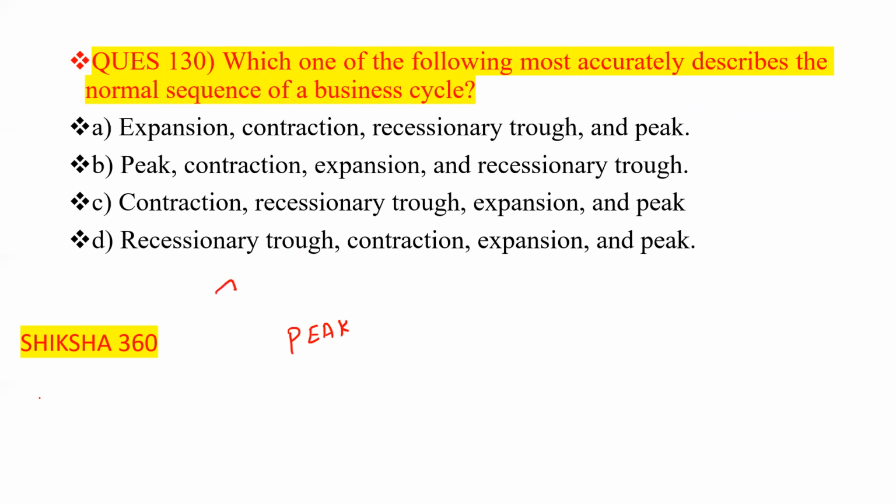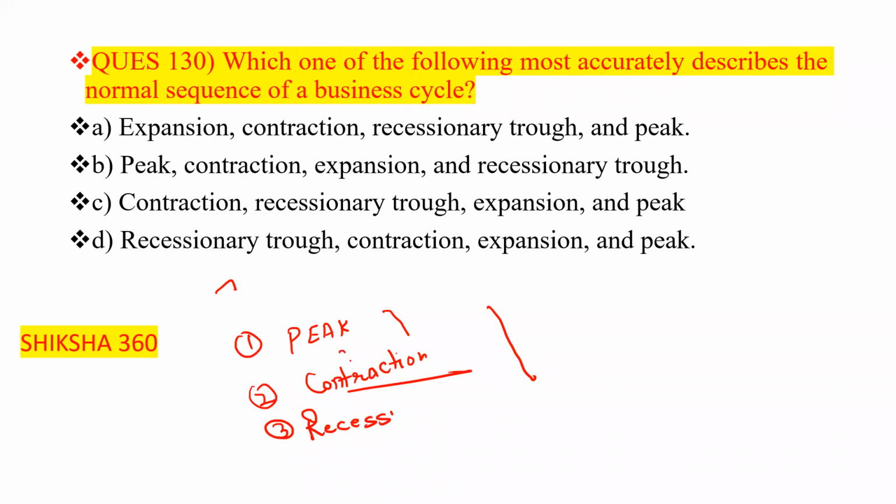Now the business starts reducing, that is the contraction. Third, the business goes totally down, that is the recession. Down and down, and the last one, this point, is the trough.